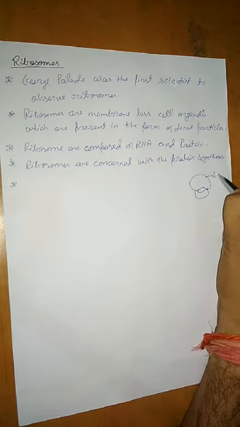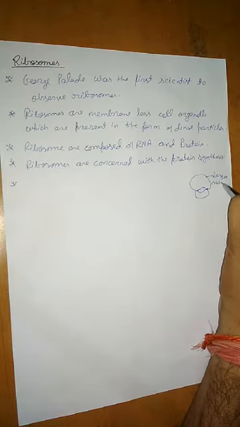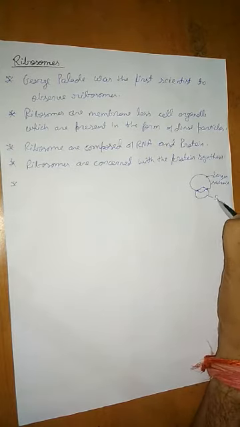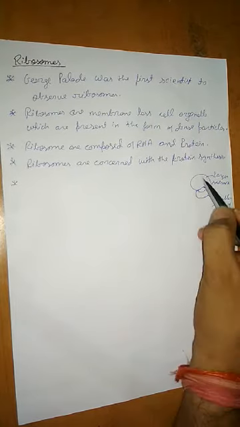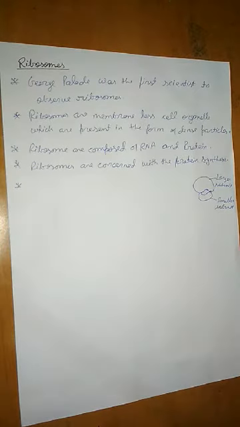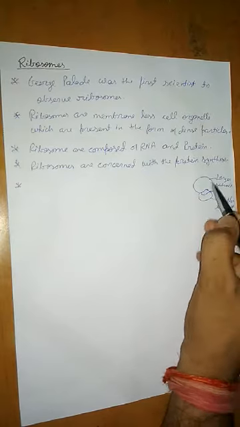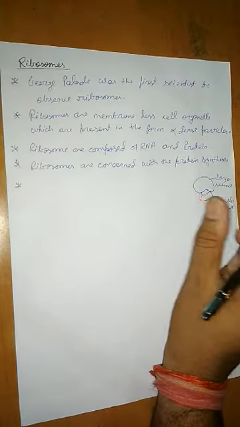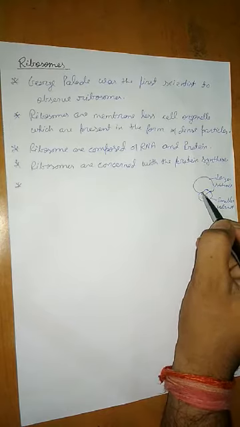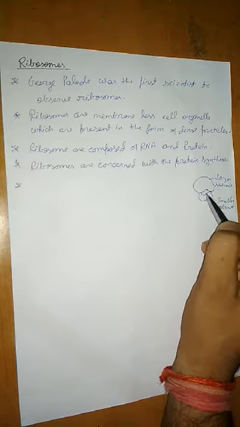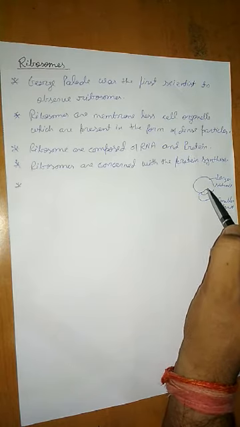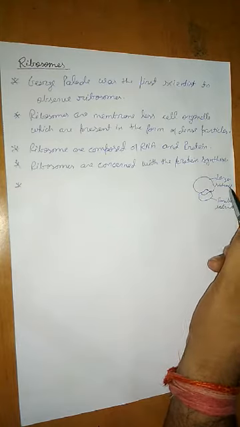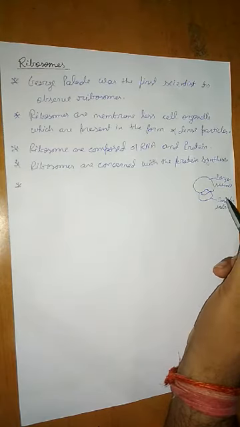So this is the larger subunit, and the smaller subunit. Two subunits are there, the larger subunit and the smaller subunit. Whether it is a prokaryotic ribosome or a eukaryotic ribosome, they will have two subunits. And what is the significance of these two subunits? That also we will study in class 12th, because this type of structure is required for protein synthesis. But here you should just know that ribosomes are composed of two subunits, larger and smaller. Clear?